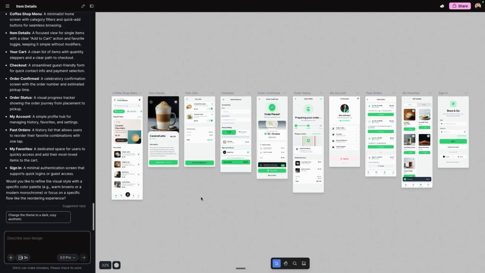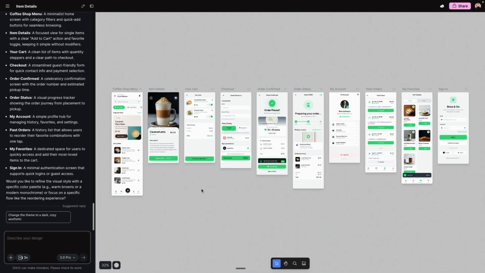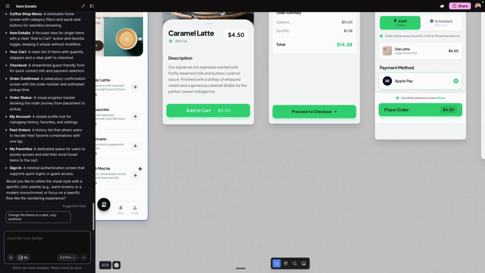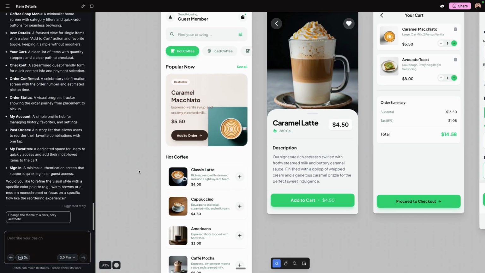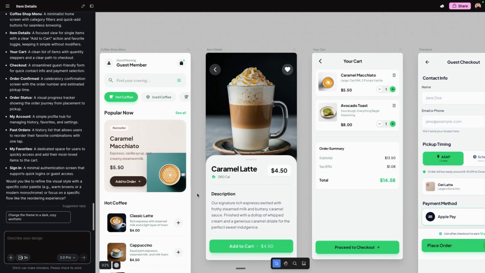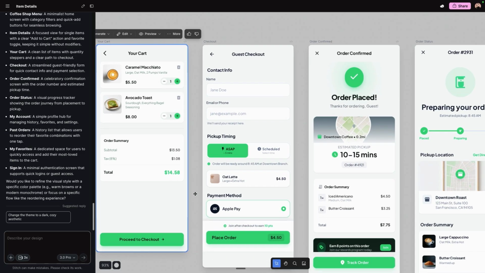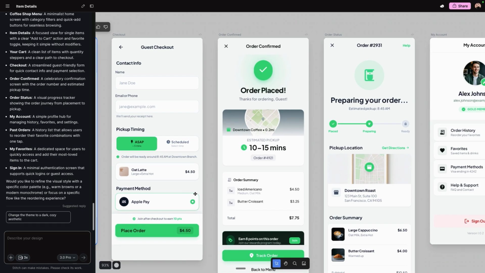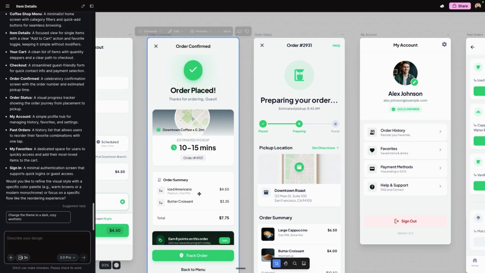However, before I step into that realm, I want to play with these a little more. I like the layout. I like the screens it's provided. Let's take a closer look. I'm pretty happy with these. This is a nice main menu screen. It's a really good looking item detail screen. Cart looks good. Checkout looks really good. So yeah, in my opinion, everything looks really great. It's pretty professional looking. It's very clean.